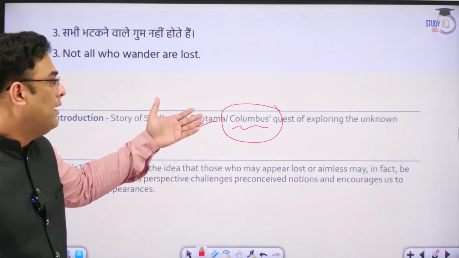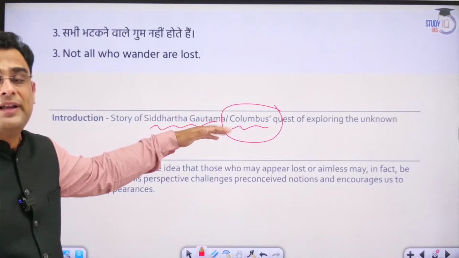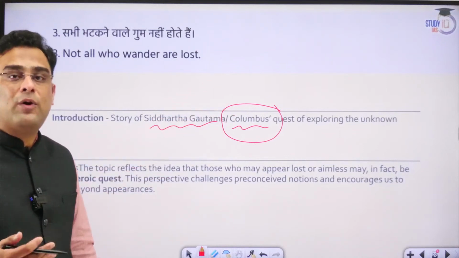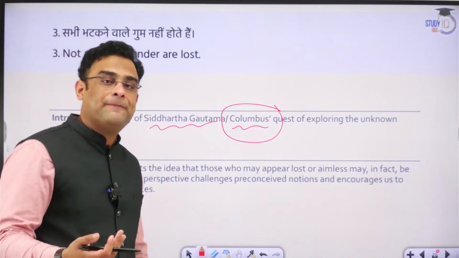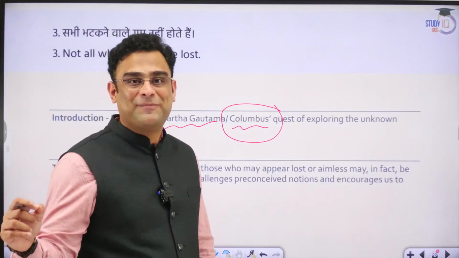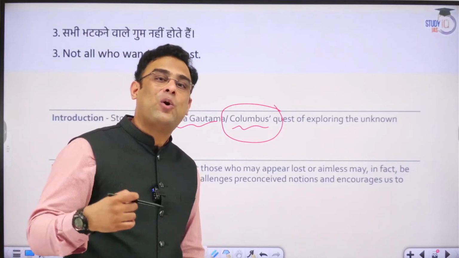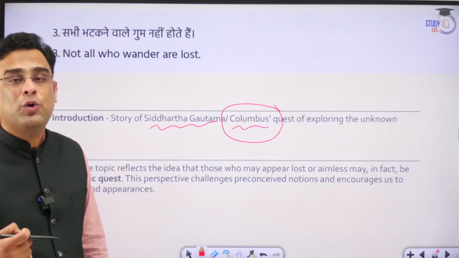But in that process, they could not reach India; they discovered two massive continents on the other side of the Atlantic. Amerigo Vespucci later went to Europe and wrote the book, The New World. On the basis of that, these two continents were referred to as the New World until date.